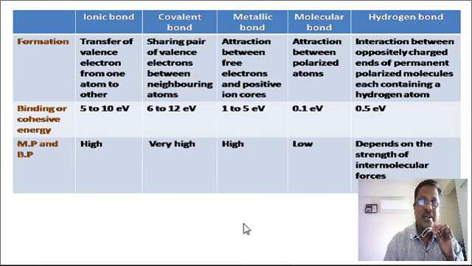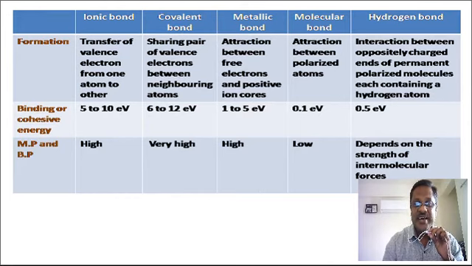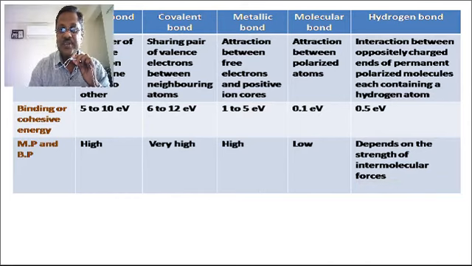The melting points and boiling points: high for ionic crystals, very high for covalent crystals, high for metallic crystals, low for molecular crystals, and for the crystals containing hydrogen bond, the melting point and boiling point depend on the strength of the intermolecular forces.